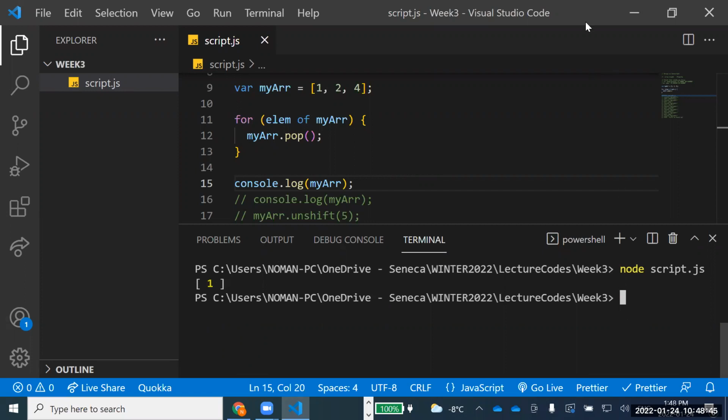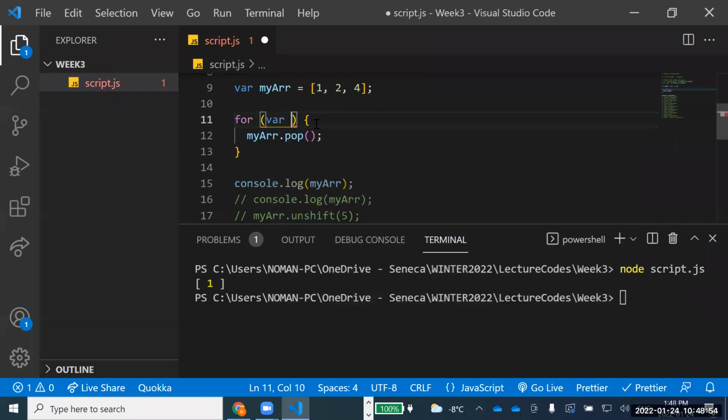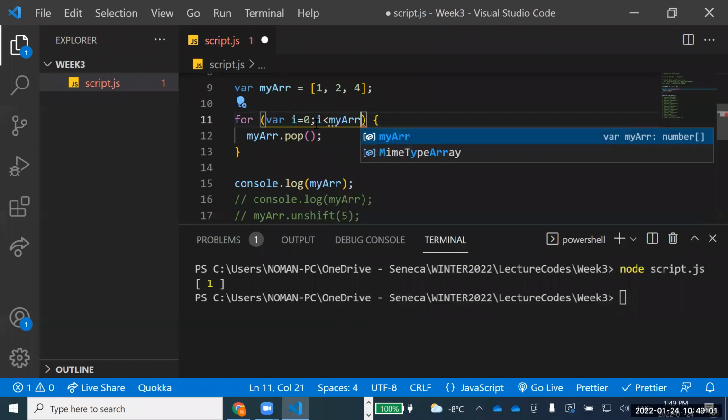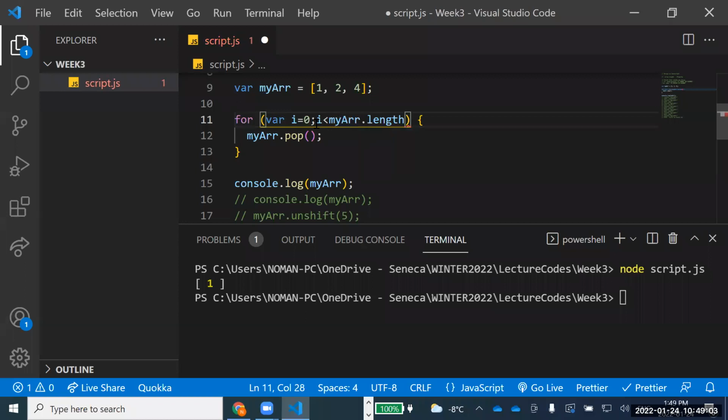Yeah, I'm waiting. Okay, now let's discuss it this other way. So if I say, for example, var i equal to 0, i less than my ARR dot length, and then i plus plus.